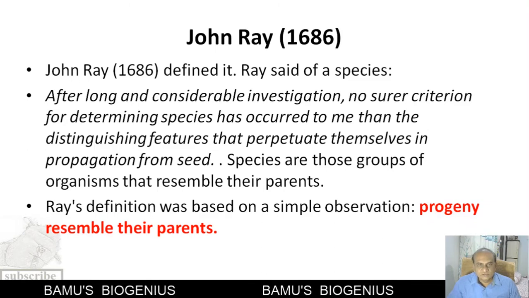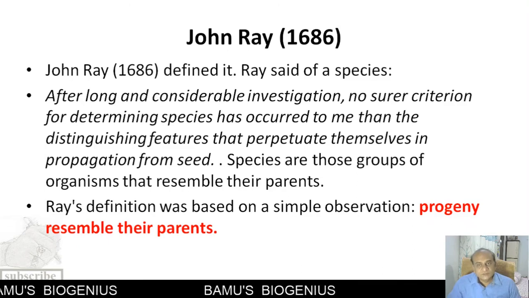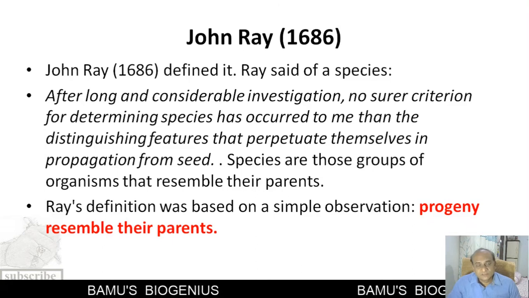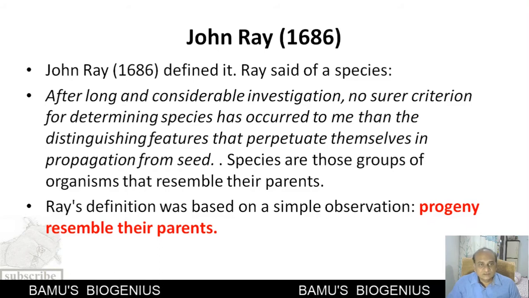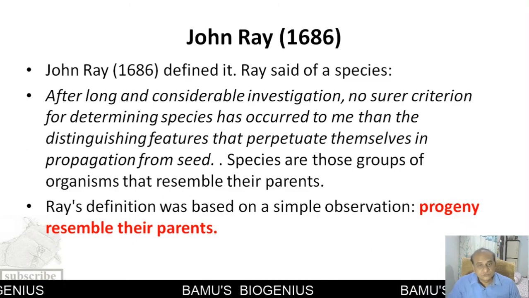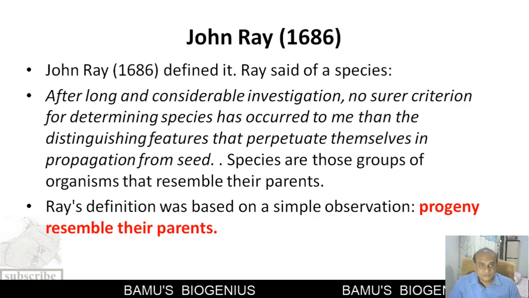As we discussed earlier, John Ray was the man who first coined the term species, and according to him also there was confusion. He was not able to define a particular criteria for determining species, and he just made an observation. He gave the definition that species are those groups of organisms that resemble their parents. So he emphasized the resemblance with the parents.